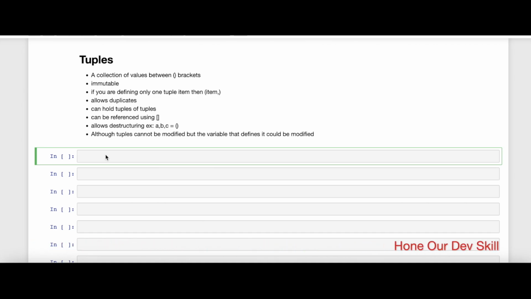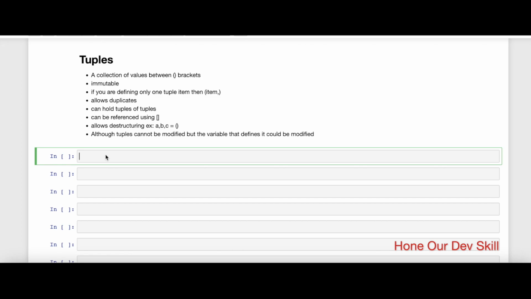Hi guys, in this video we will be discussing in detail the tuple data type in Python and the operations that we can perform with tuples. In addition to that, we will also see what sort of loop operations or iterations we can do on a tuple.